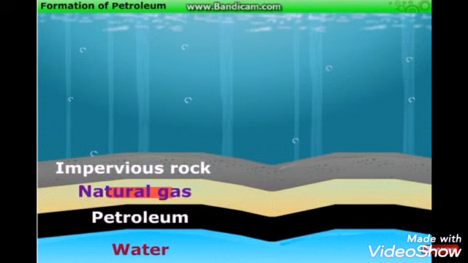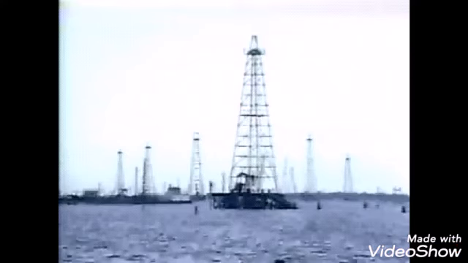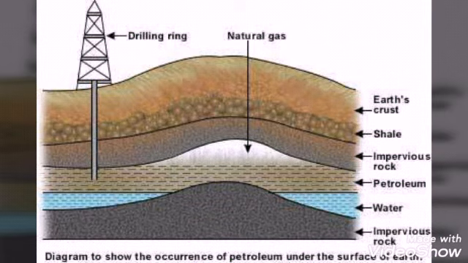This oil and natural gas entered into the tiny pores of rock and moved into the earth up to the layer where impermeable rocks were present. As oil and gas are lighter than water, they do not mix with it. Both petroleum and natural gas were then pumped out by drilling machines.